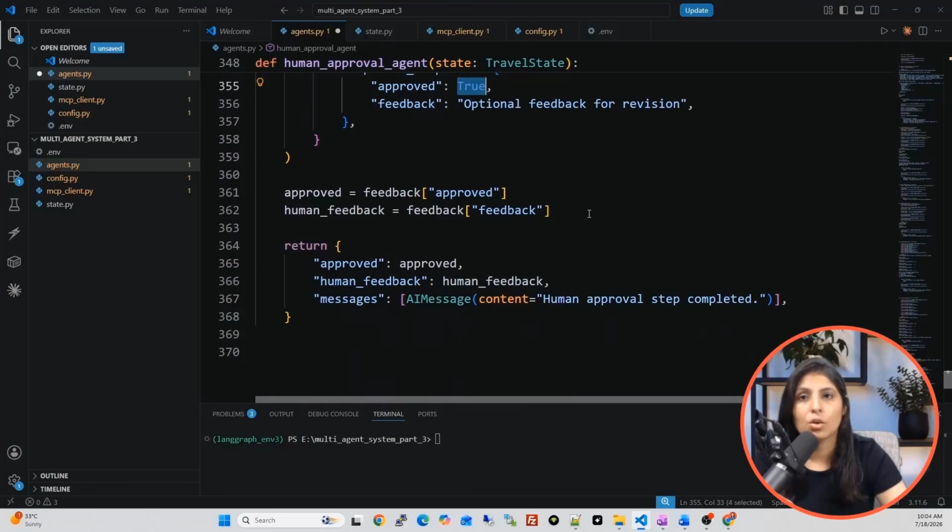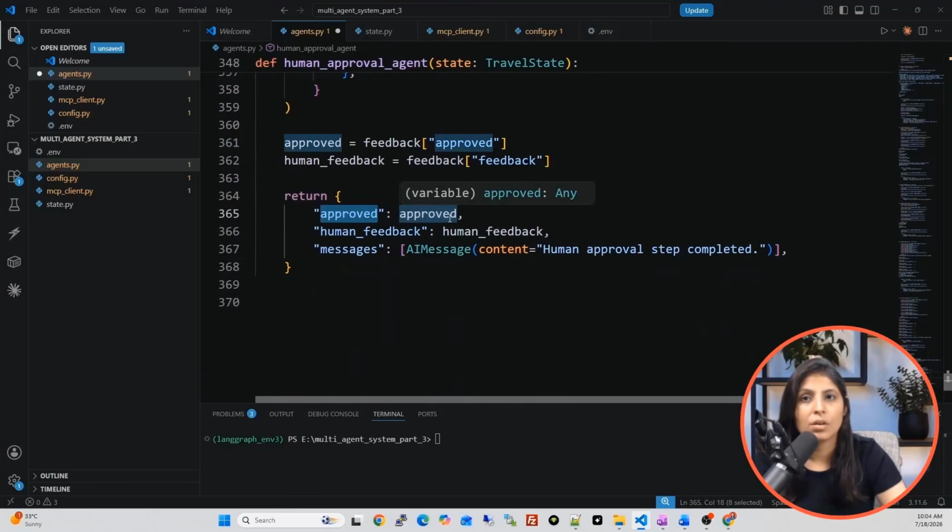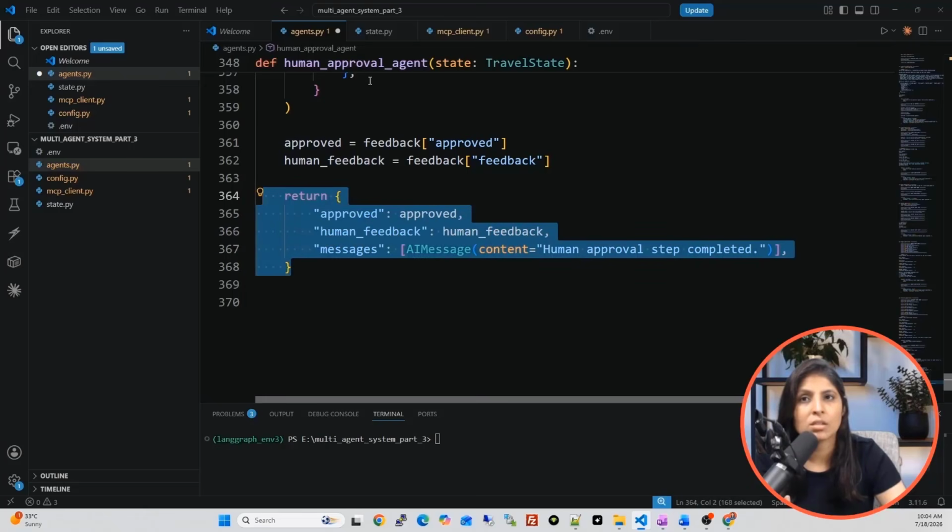See, human feedback, we will store the human feedback. In approved, whatever the user status is, true or false, that will go. In human feedback, whatever feedback the human provided, that message will go, and it will also update the messages key. So these three things this human approval agent will do.